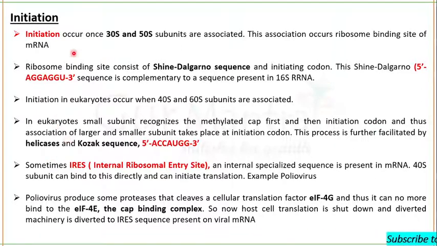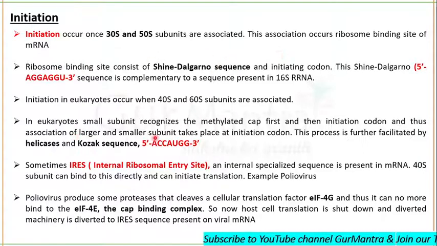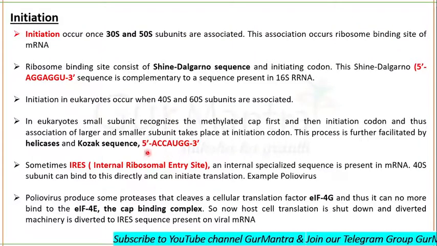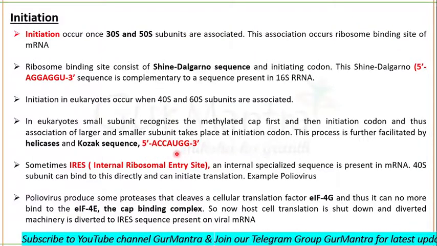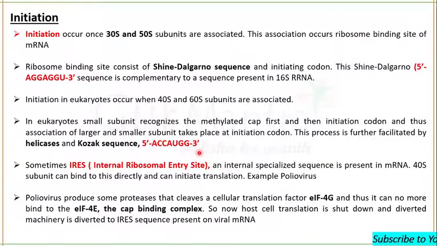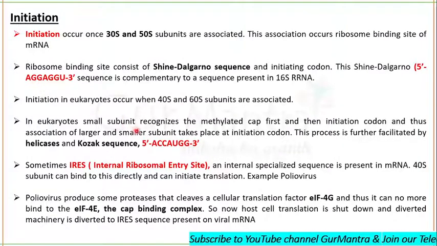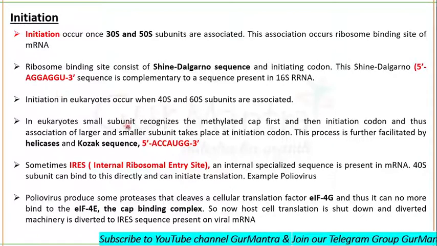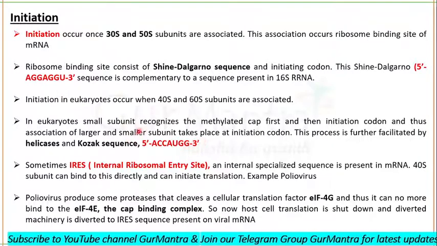So in prokaryotes you can see a Shine-Dalgarno sequence, and in eukaryotes you will see a Kozak sequence, which is ACCAUGG. Okay, a bit different.